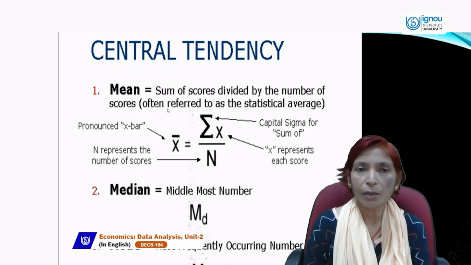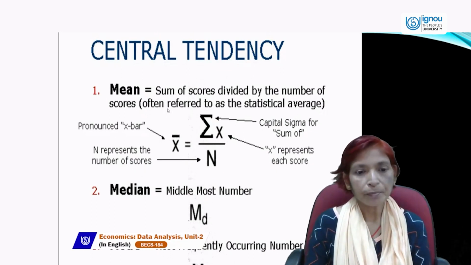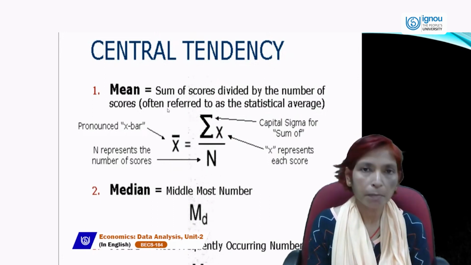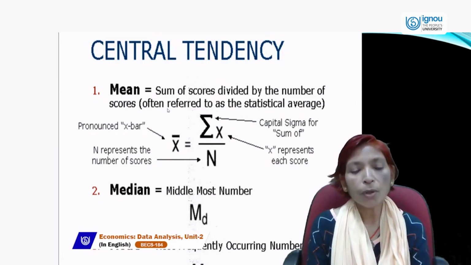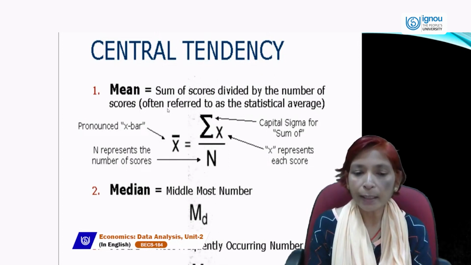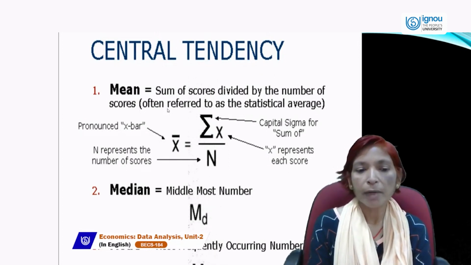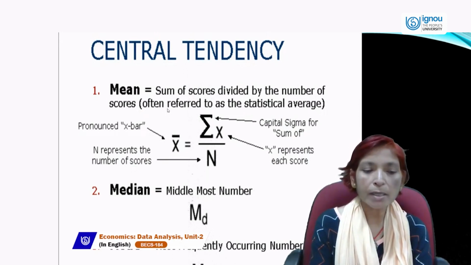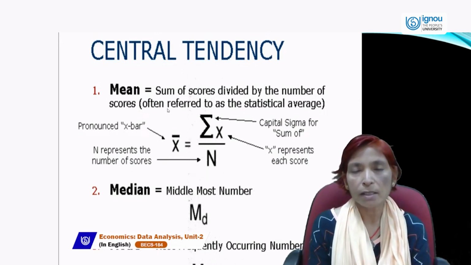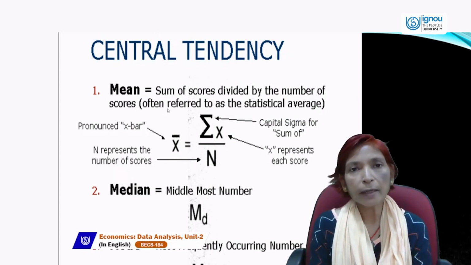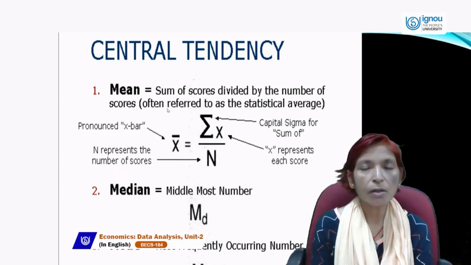Then we can calculate the median. So median is the middlemost number, and mode is the most frequently occurring number, the number which repeatedly comes.